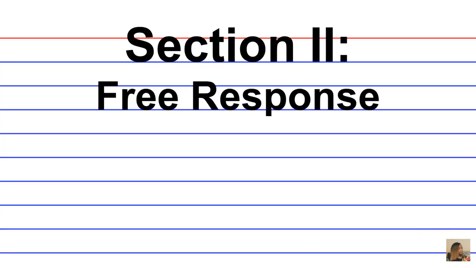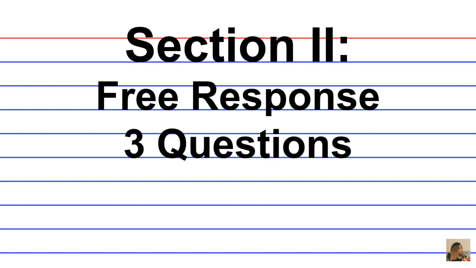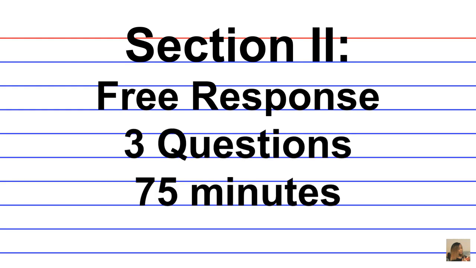Remember that Section 2 consists of free response questions. There are 3 questions that should be formatted as short essay answers, and you have 75 minutes to complete them, so allocate your time properly. The free response section is 50% of your exam score. You're required to define, explain, and apply geographic concepts and also interpret geographic data.